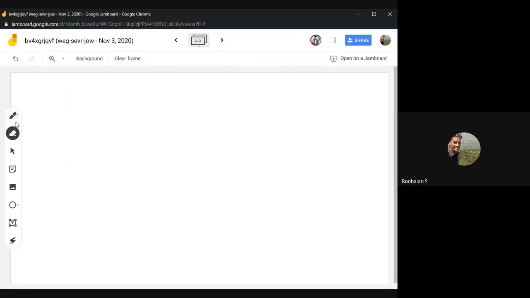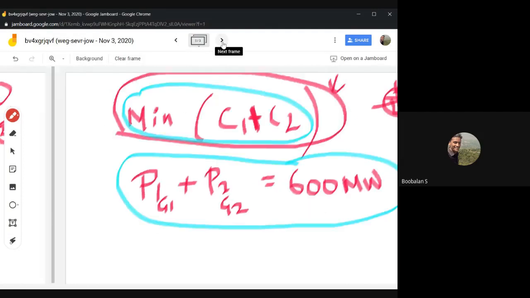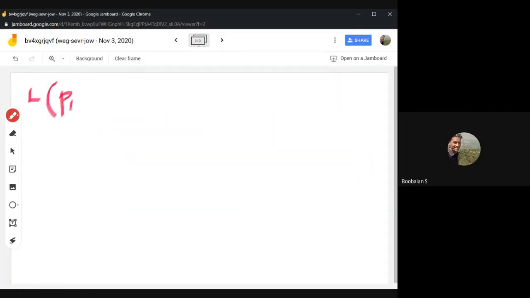How should we frame the Lagrangian? Now L, what are the statements that will come inside? C1 will be there, C2 will be there, that is P1, P2, and lambda. In our earlier equation we had the variables x and y, so what variables do we have here? P1 and P2. So the Lagrangian function is of P1, P2 and the Lagrangian multiplier. Here we have only one constraint. If you have many generator constraints, we will go with lambda 1, lambda 2, and so on.